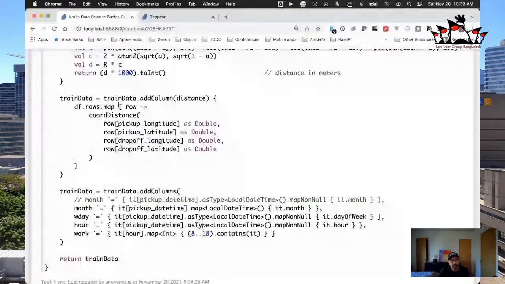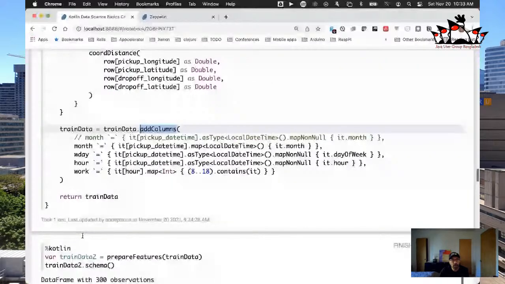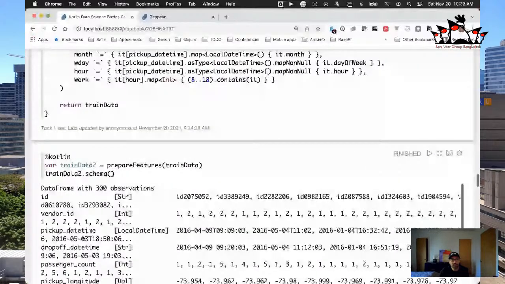And so here we go. We've added our coordinates, and then we're going to add some extra columns here to do some more stuff also, which is the month, weekday, hour, work, etc. Right? So we're adding some extra columns here on top of this. So we're basically massaging our data and converting our data to a useful format. All right. So now let's go have a look at what this looks like.